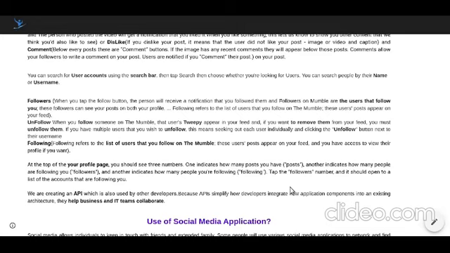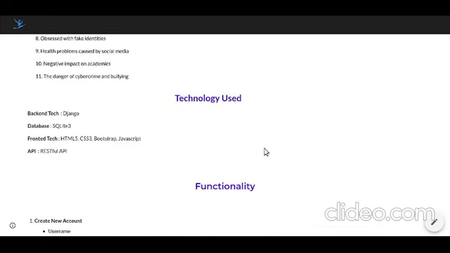We are creating an API which can also be used by other developers, because an API simplifies how developers integrate new application components into existing architecture. They help businesses and teams collaborate. To develop this module, we are using this technology. In the backend, we are using Django. For storing the database, we are using SQLite 3, and for front-end technology HTML5, CSS3, Bootstrap, JavaScript, and we are also using the RESTful API here.